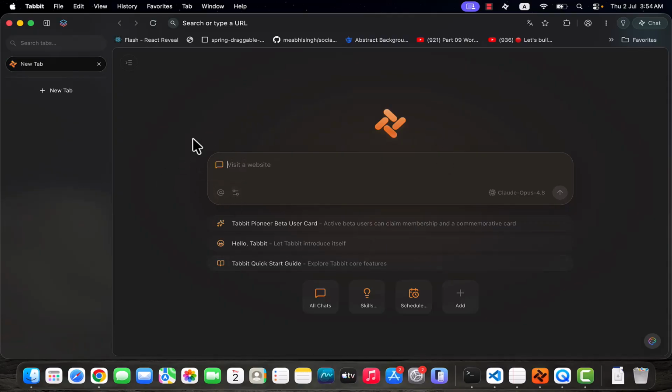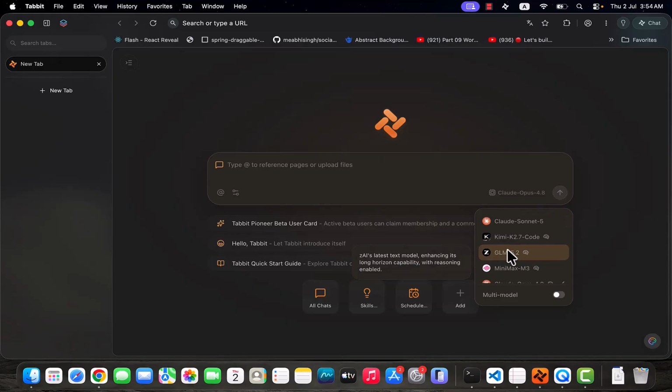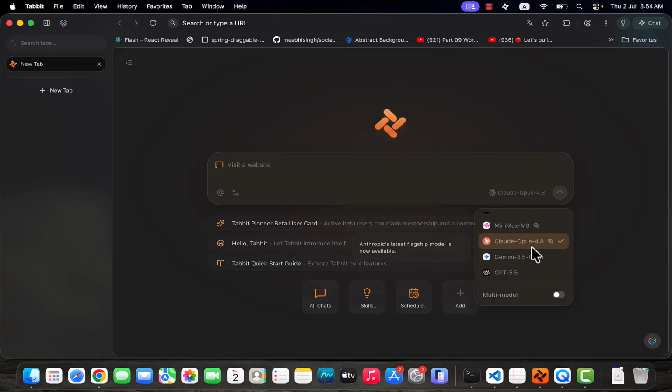And the extra thing is you will see the chat screen where you will get all the free models like Claude Sonnet 5, Kimi 2.7, GLM 5.2, MiniMax 3, Claude Opus 4.8, Gemini 3.5, ChatGPT 5.5, DeepSeek V4 Pro, V4 Flash, Kimi 2.6. Every major model is here, and the main thing is currently everything is free. You can see there is nothing to pay here.